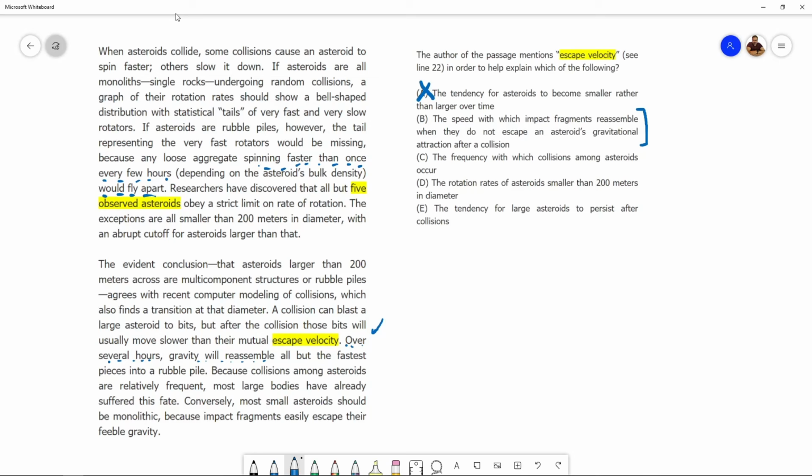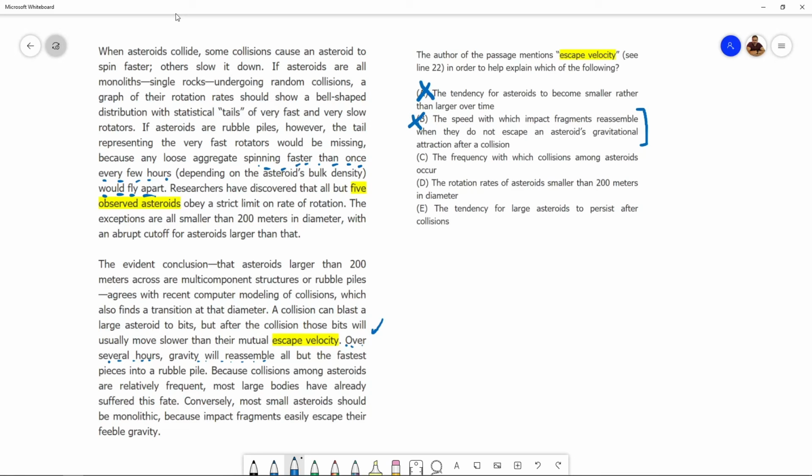No. This answer choice is talking about the speed with which the fragments reassemble. The time it takes for the bits of the asteroid to come back together, create that rubble pile. This is not why escape velocity is mentioned. Escape velocity has got nothing to do with this particular speed. This answer choice is wrong.